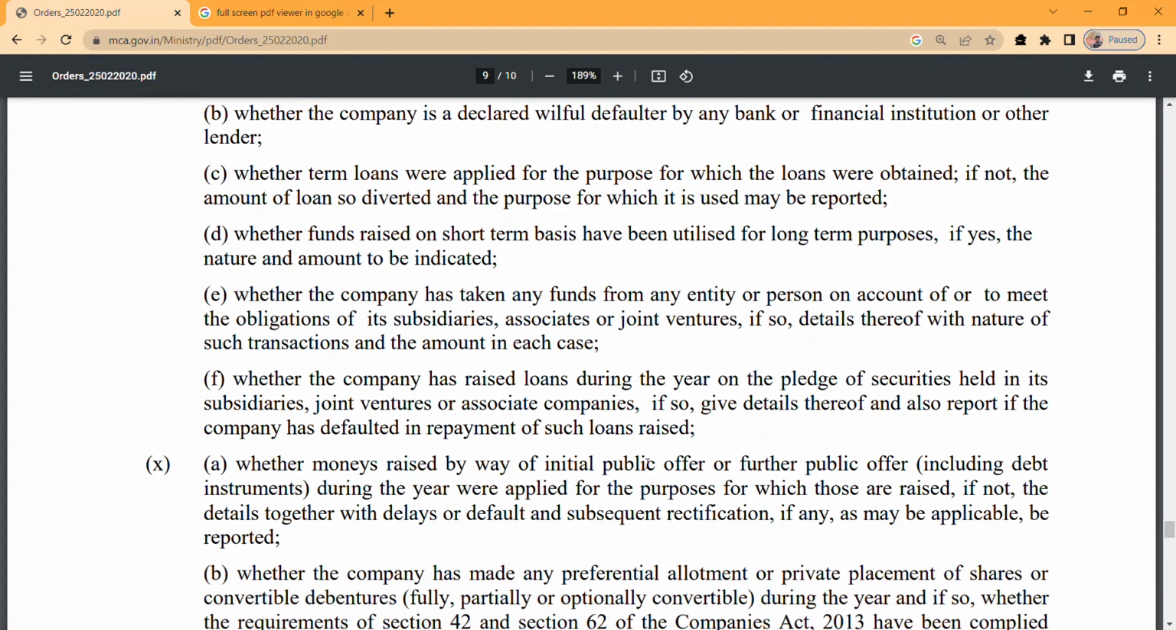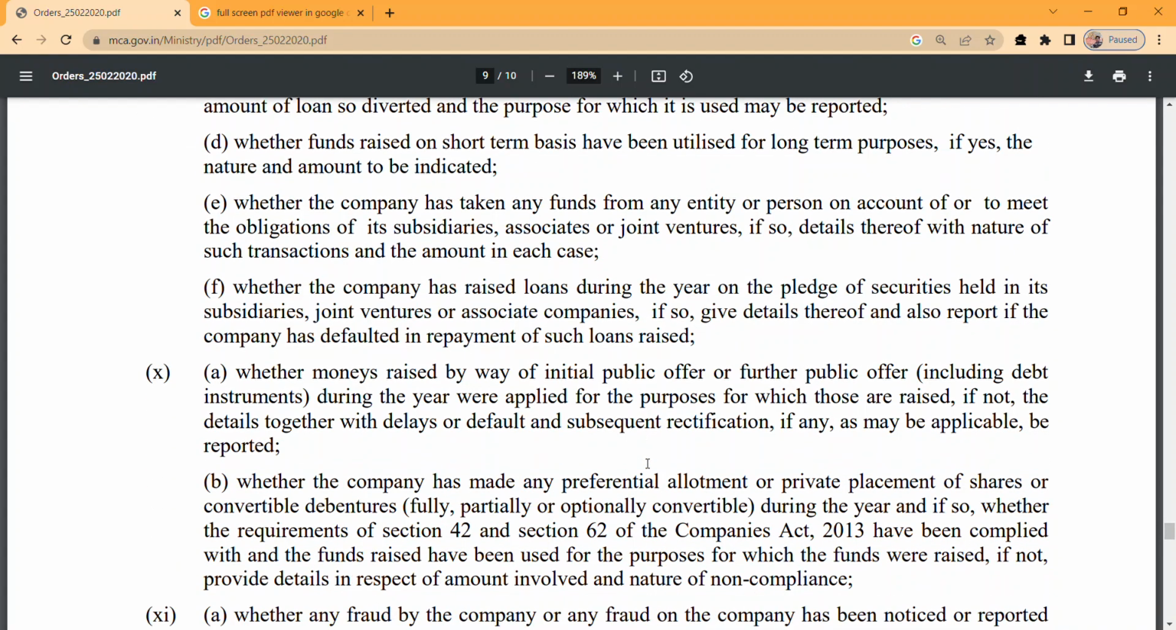Coming upon the 10th point, whether the money raised by the initial public offer or the FPO, including debt instruments, during the year was applied for the purpose for which it was raised. If not, the details together with the delay or default or subsequent rectification, if any, may be applicable, be reported. We have already discussed that point in the sub point of the last second point. Has the money raised by the initial public offer or FPO been applied for the purpose for which it is raised, right? And is there any default, delay, whatever it is, it should be reported, right?